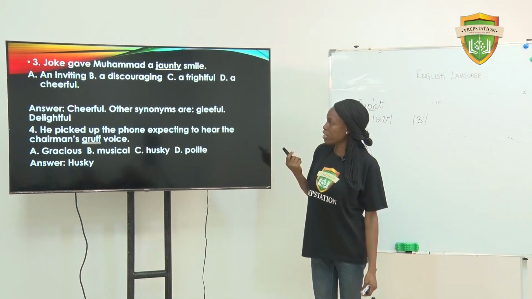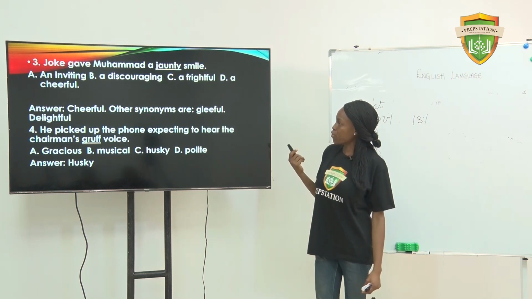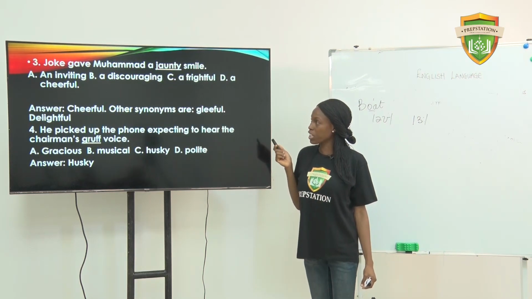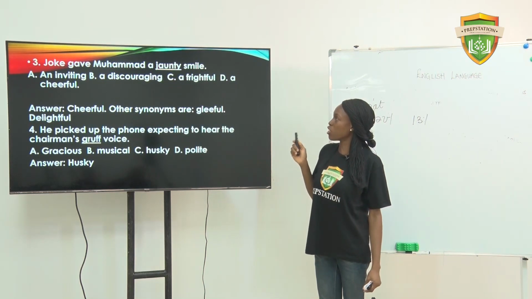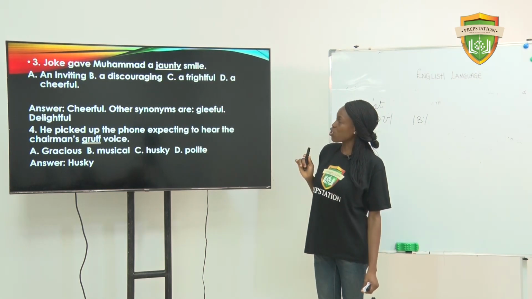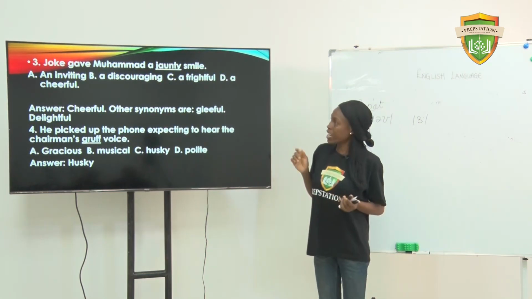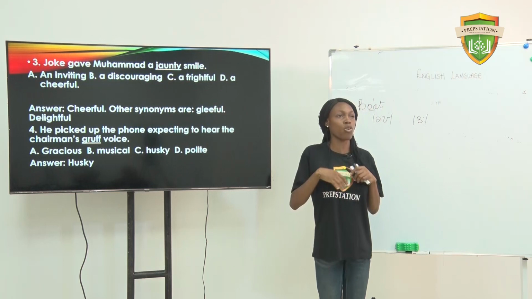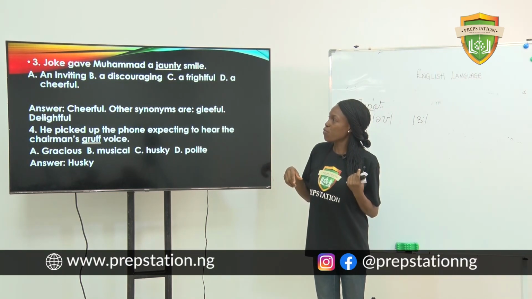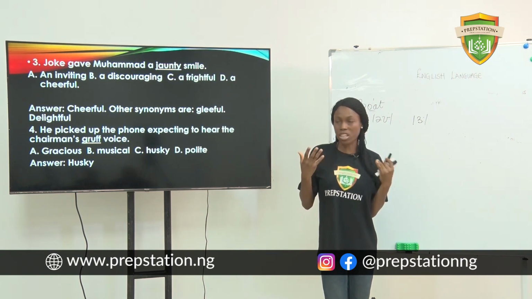A, an inviting. B, a discouraging. C, a frightful. D, a cheerful. Look at the environment of that word again. Joke gave Muhammad a jaunty smile. A, an inviting. B, a discouraging. C, frightful. D, a cheerful. In that case, discouraging and frightful are completely off. If you look at inviting, probably she smiled and wanted him to come.